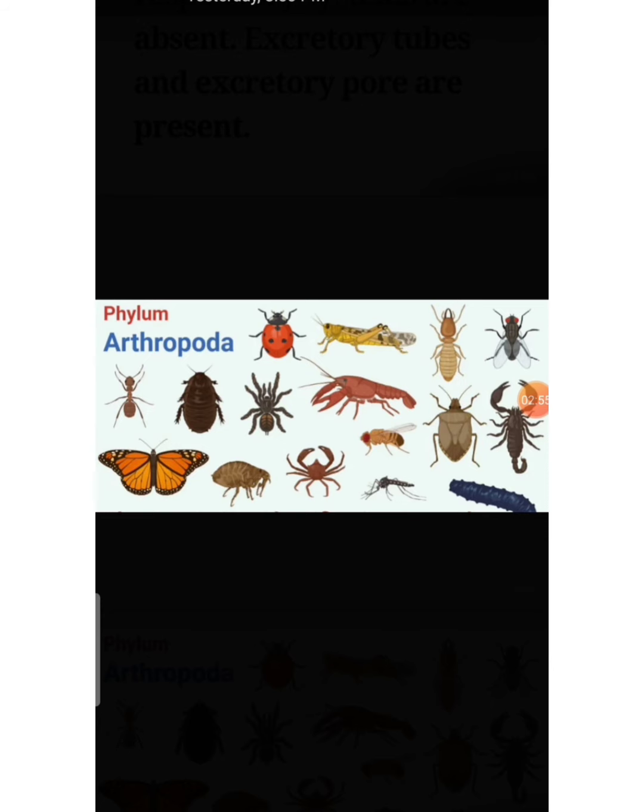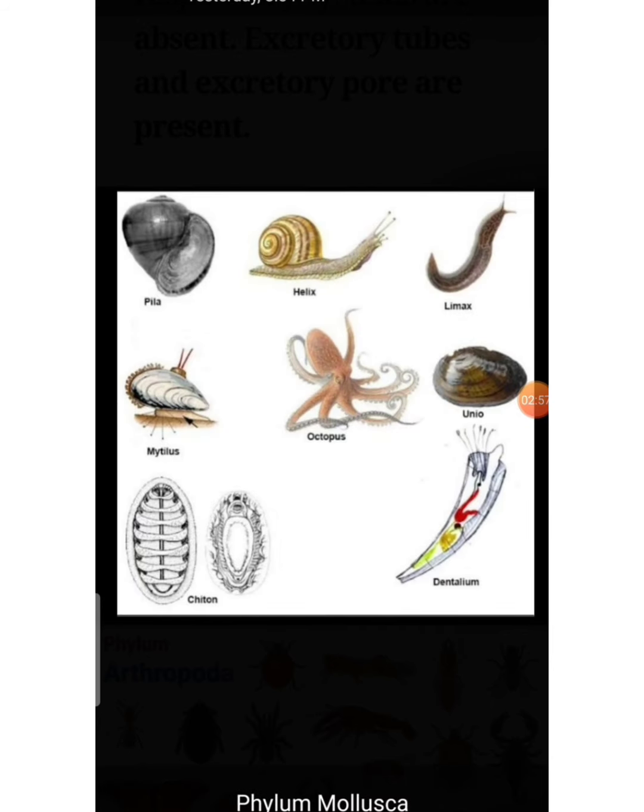Okay. Next we have to see about phylum Mollusca. Phylum Mollusca is the second largest phylum of invertebrate animals after Arthropoda. First largest is Arthropoda, then second largest is phylum Mollusca. They are a diversified group of animals living in marine, freshwater and terrestrial habitats. Body is bilaterally symmetrical, soft and without segmentation. It is divided into head, muscular foot and visceral mass. What is this visceral mass? It is a fluid. The foot helps in locomotion.